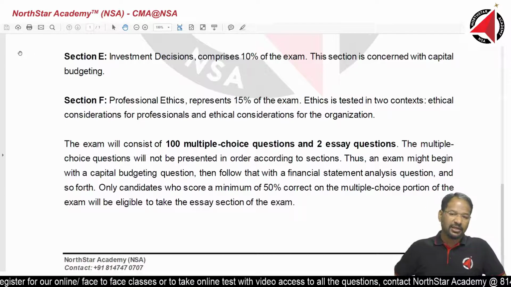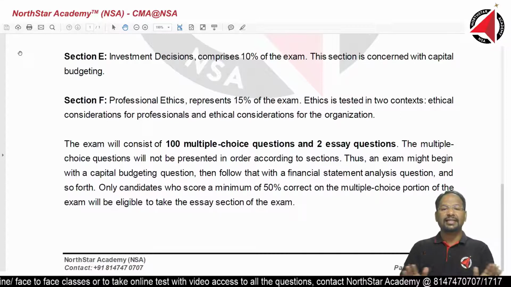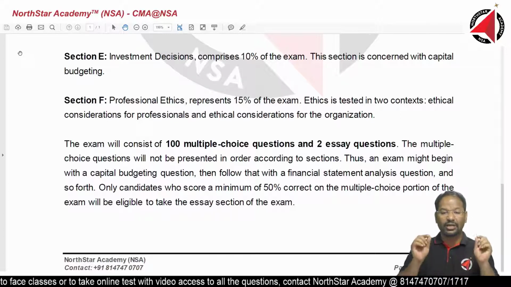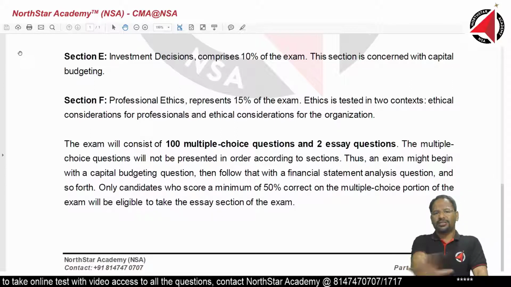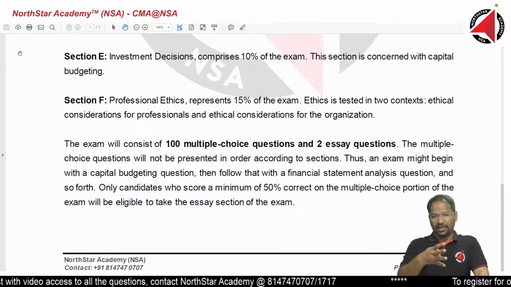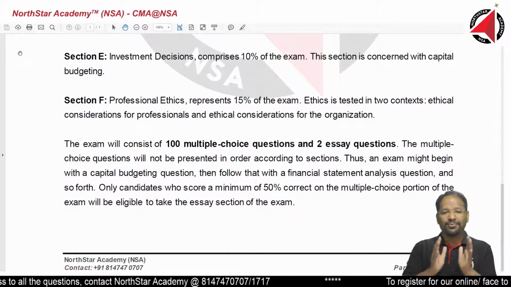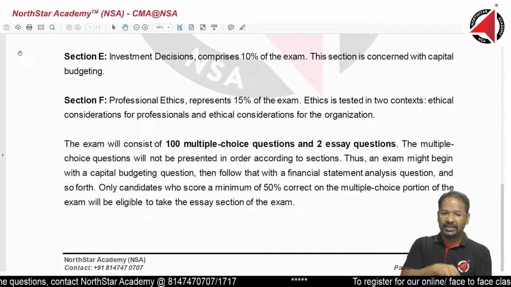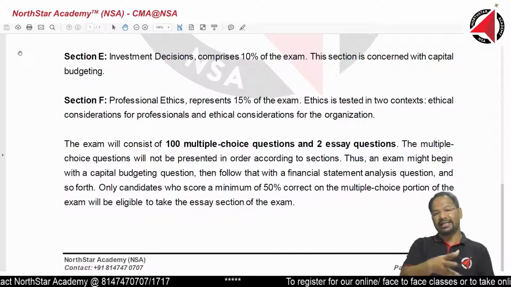Which means that you cannot write a very big story about any sub question. You just do not have time to write any story, any nonsense story. You just do not have time. So you have to write it within 4 minutes. Alright. Which means that you have to be very, very focused in what you need to study, how much you need to memorize, and how much you need to reproduce in the exam.